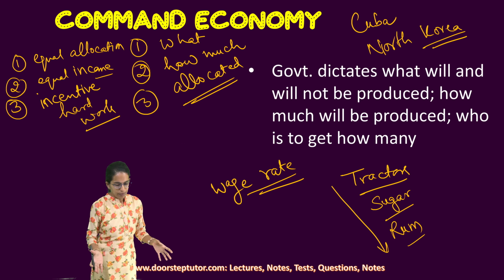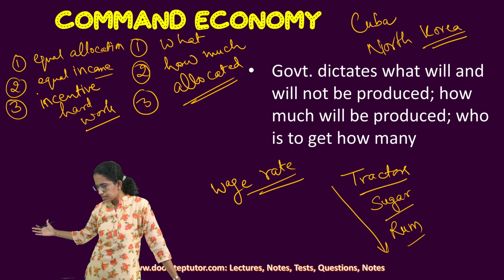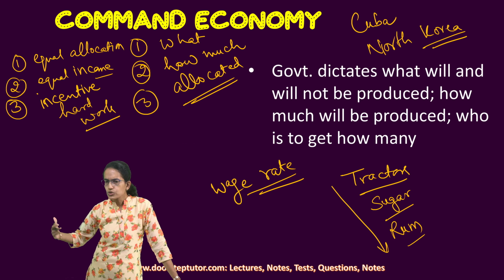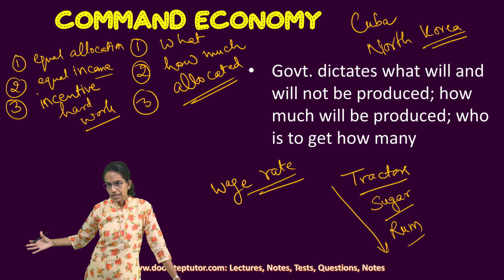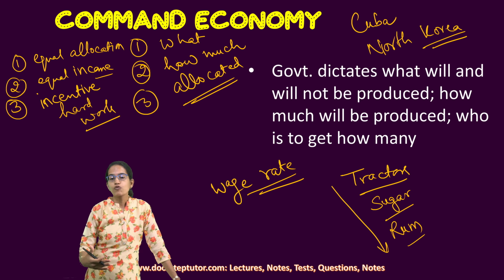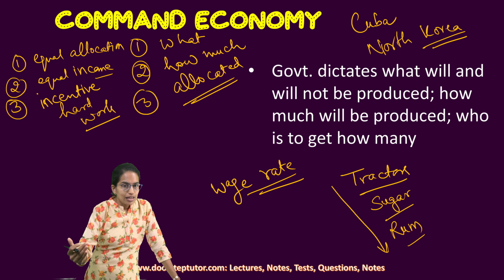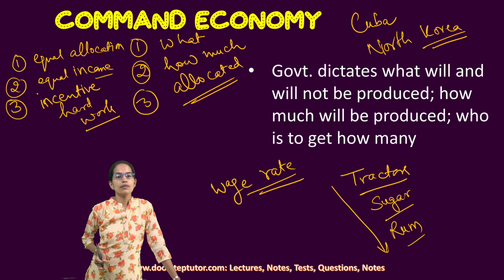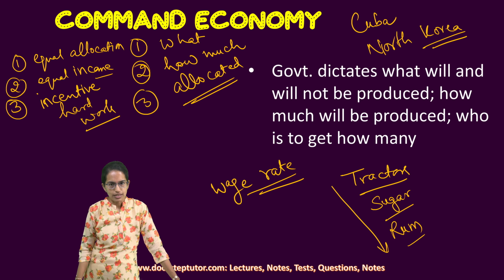Let's say I am one household and my neighbor is another household. We do certain trade between us. That trade can be anything, and it does not fall under the ambit of the government-dictated rules. So this is a deviation from the command economy. We are trespassing, we can say, the command economy at that point.